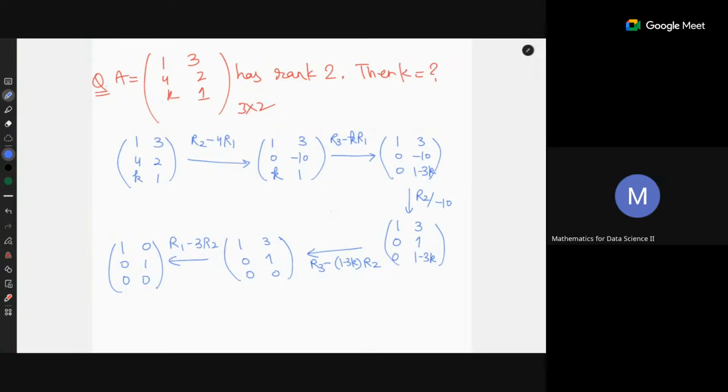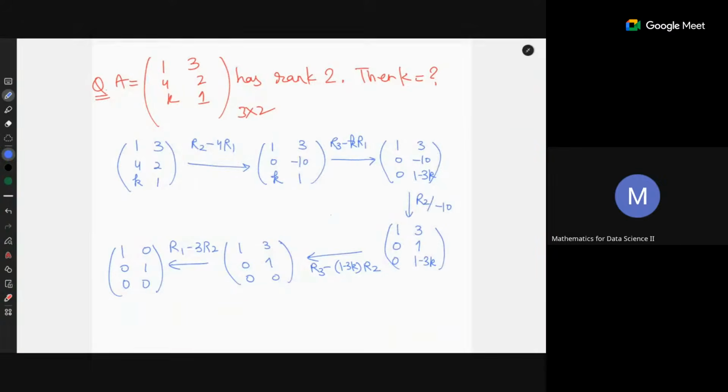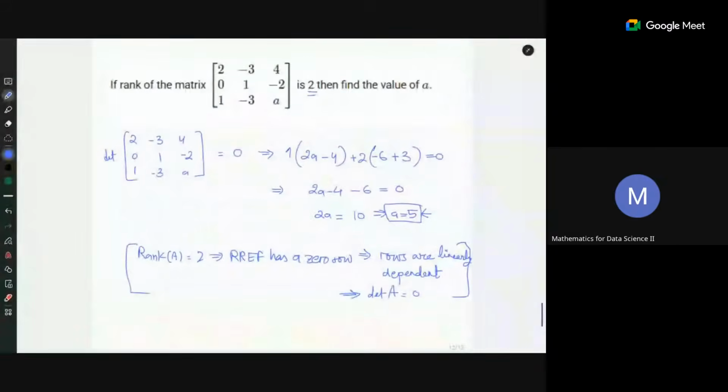But you understand, if such a type of question comes, then you know how to solve it. You can perform the row operations, and that will give you some relations, and those relations will help you find the value of K, like we did in this case. In this case you can also use the determinant, but if the matrix was not 3 cross 3, suppose it was 2 cross 3 or something like this, then you have to apply row operations. You cannot apply the determinant.